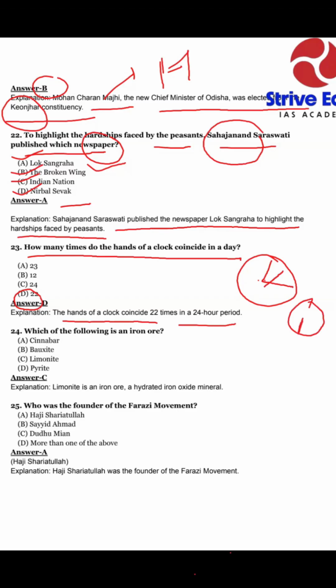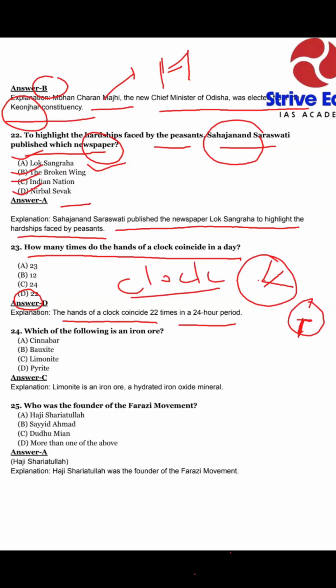How many times do they coincide with each other? So our answer is D. Okay, it is a basic question. When you read your basics from reasoning, you can solve it. It is related to the clock chapter. Okay. In the next question, question number 24.